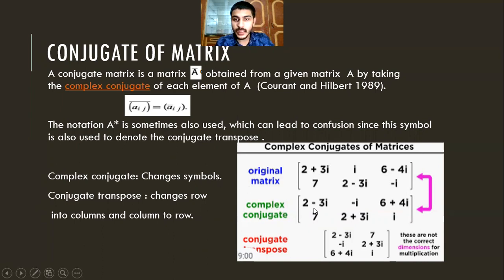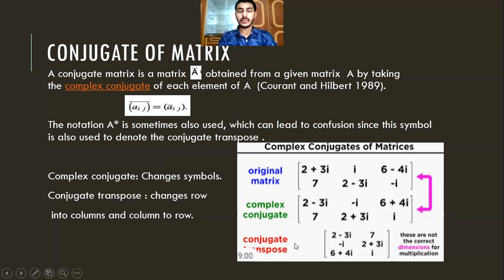So we can see there, 2 plus 3i becomes 2 minus 3i, and i is changed into minus i, 6 remains the same, and plus becomes minus, oh sorry, minus becomes plus. So here also minus i into plus i and minus into plus.